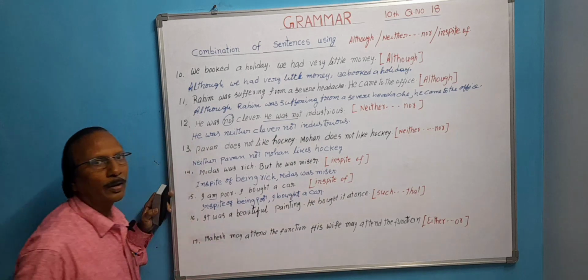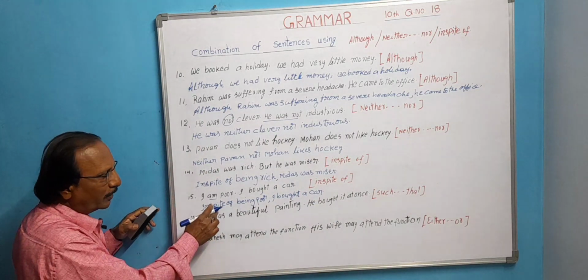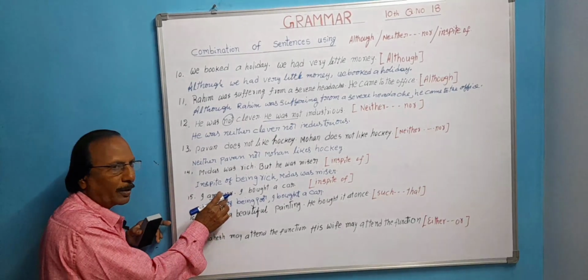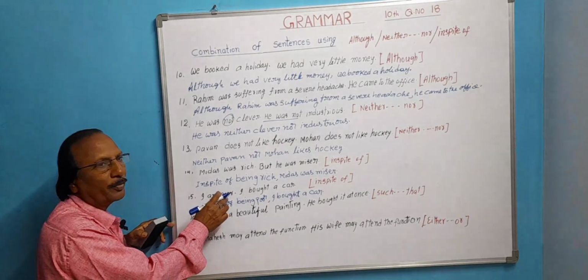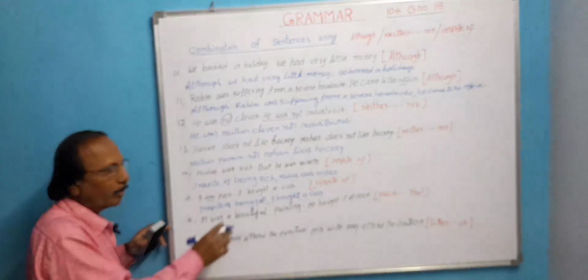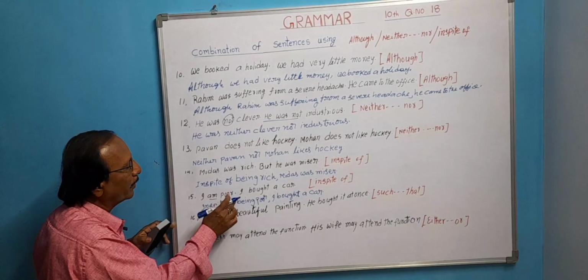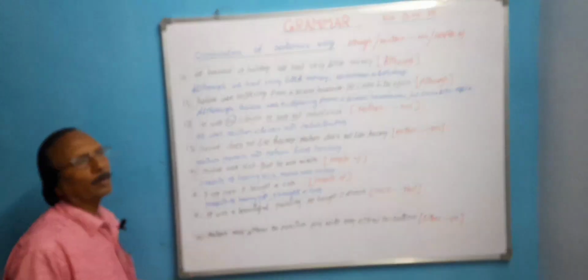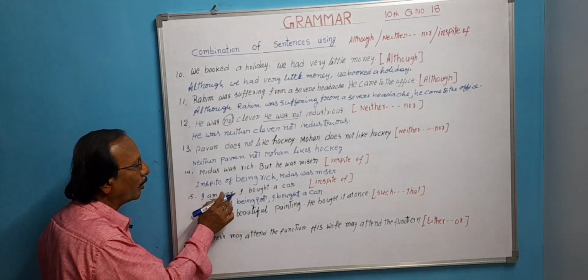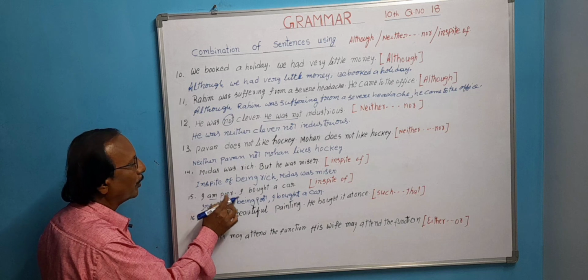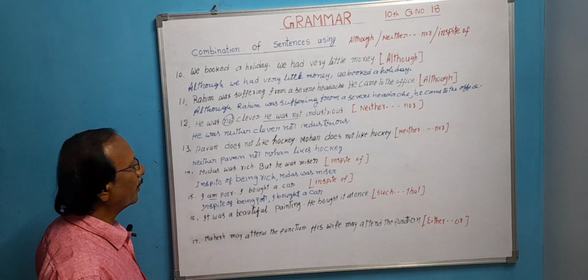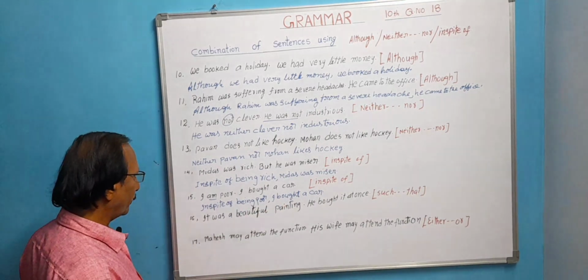We can write this in another way also using noun form. Poor is the adjective. What is the noun form of poor? Poverty. In spite of poverty, then we need not write being. In spite of poverty, I bought a car. We can write like that. When you want to write in noun form, you can write the noun form. In spite of poverty, I bought a car. You can write like that also.